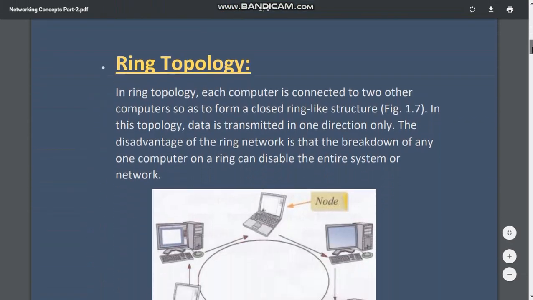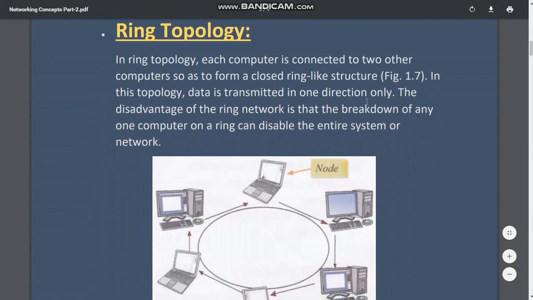Now next is ring topology. In ring topology, each computer is connected to two other computers, one left, one right. See this node, it is connected with this one, and it is also connected with this one. So two computers, so as to form a closed ring-like structure.